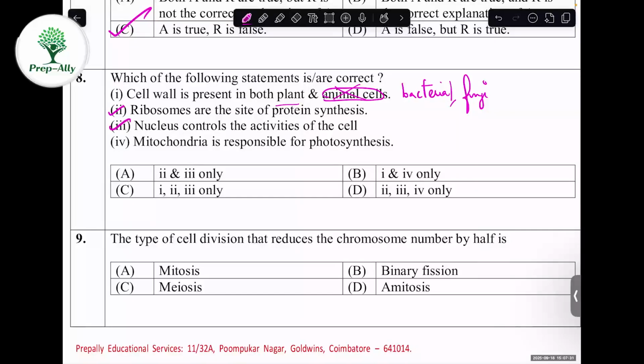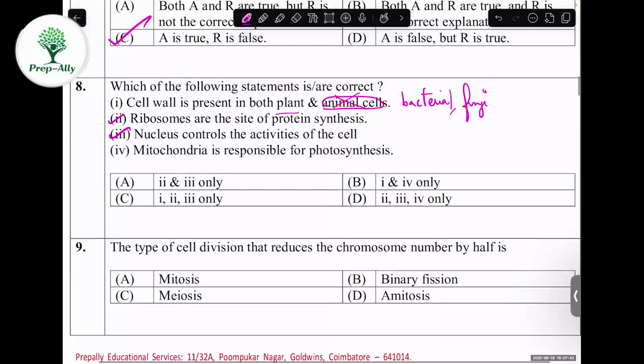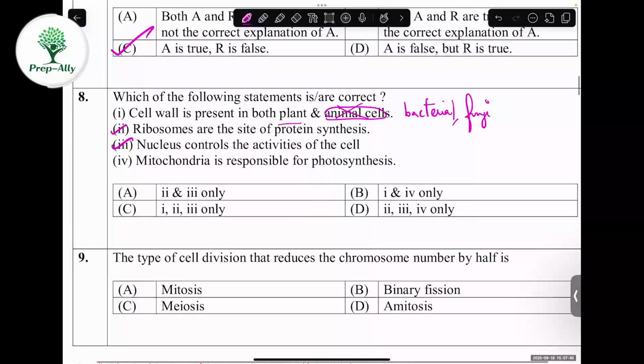Mitochondria is responsible for photosynthesis. No. Why? Because mitochondria is responsible for energy production, that is ATP synthesis. Then who is responsible for photosynthesis? Plastids, chloroplast. Okay. So only the second and the third statements are correct. So option A.